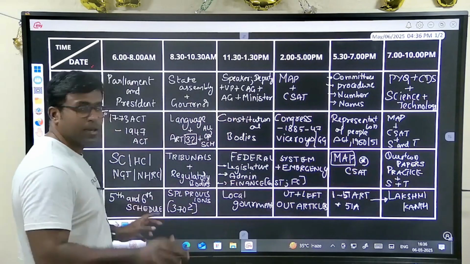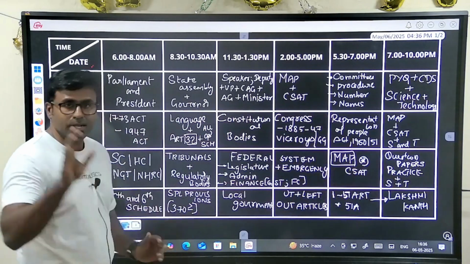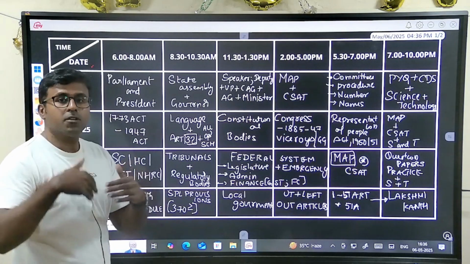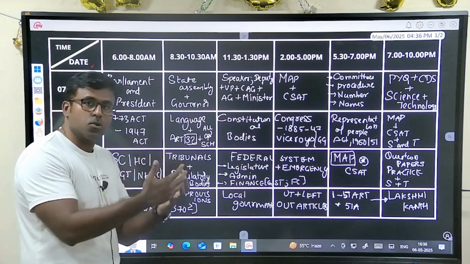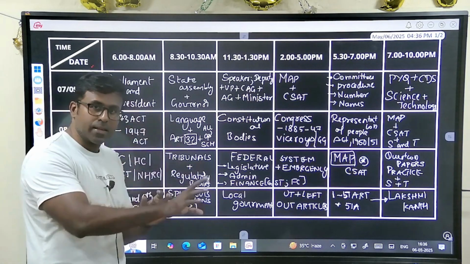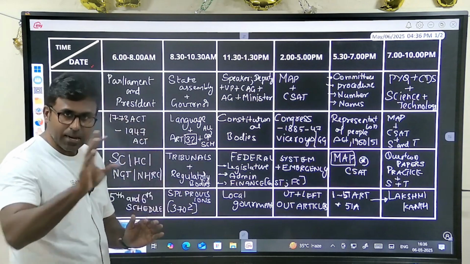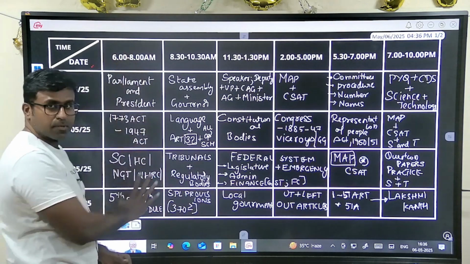Then the last day is the 5th and 6th schedule. Look at the schedule, read them. What is the 6th schedule? Which areas are they covering? Where are they located? Which are the areas there? Don't read only, don't be dependent on Lakshmikant. Read it thoroughly. That's why I've kept it separately.